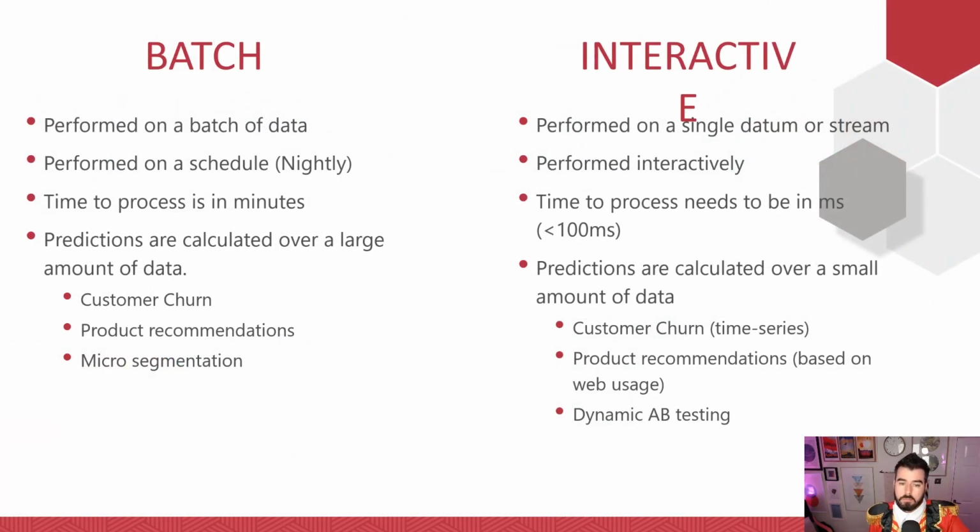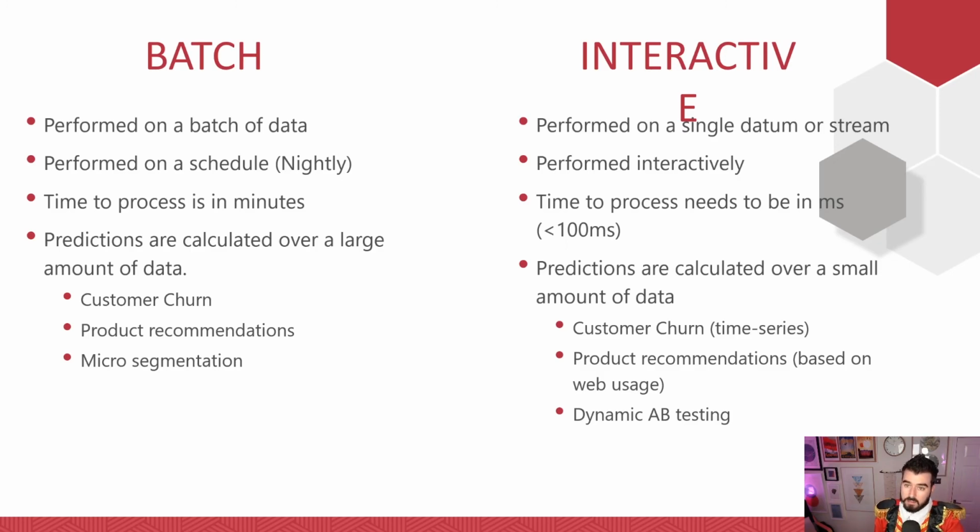You can typically break machine learning down a bit further into batch and interactive. Batch being where you're taking a load of data, maybe nightly, and you're scoring it, and then you're going to push that off to a decision support system, such as a data warehouse. Interactive being where you need something that is instantaneous, that click, click, click, right? Somebody on your website, will they buy, will they not? What is their propensity? Should we make a recommendation? Where you have that high concurrency, low latency.